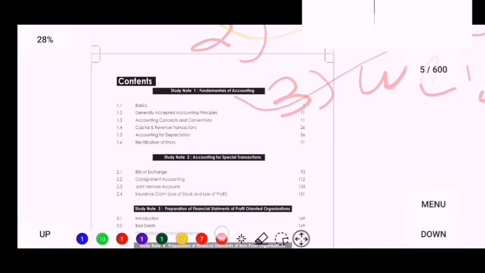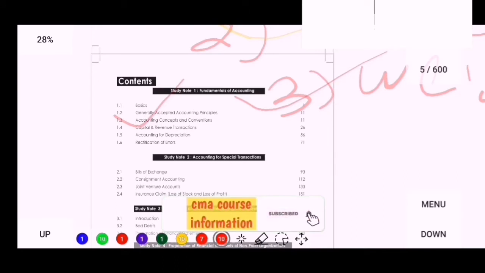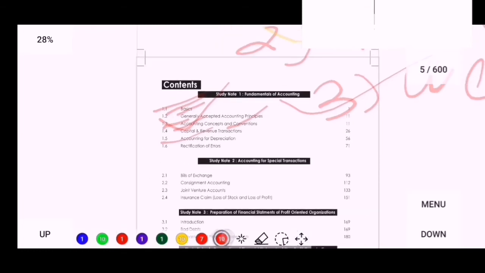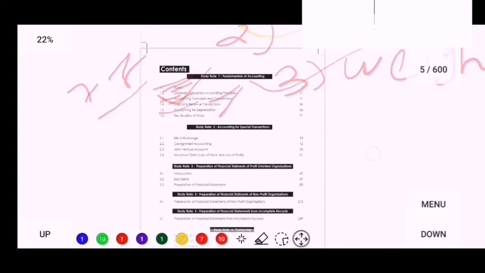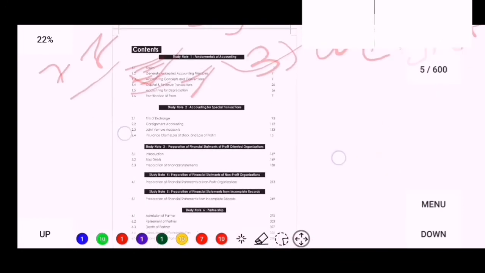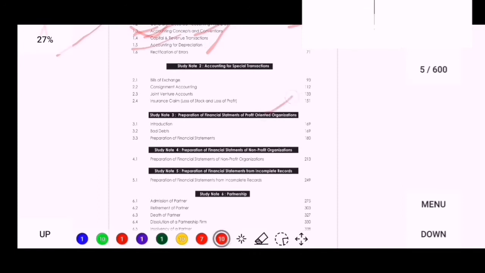After that you have to do fundamentals of accounting, because out of this study note, the MCQ and Section A part, most of the questions come from study note 1, meaning MCQ and true and false. For that you have to read each and every line of study note number 1. Meaning 1.1, 1.2 and 1.3 you have to read, and 1.4 also you have to read line to line, so that 7 to 8 marks of MCQ and true and false you can save. And one question will be from this study note, so you have to do study note 1 as a second priority. And after completing study note 1 you have to do study note number 3, 4 and 5.